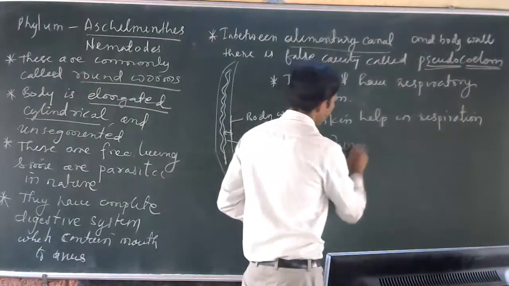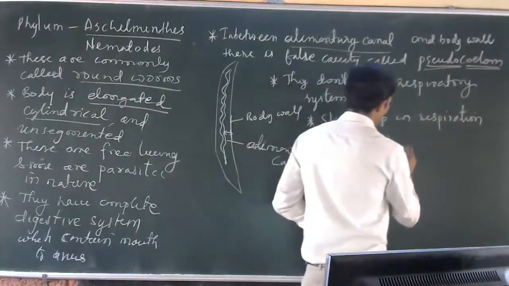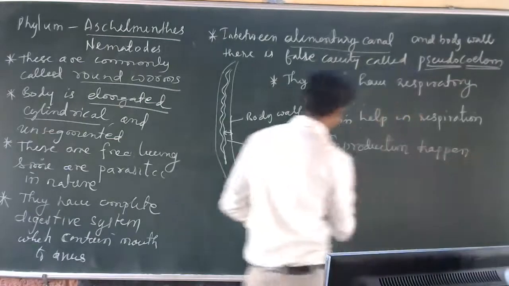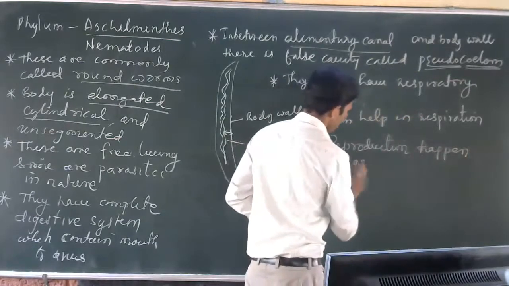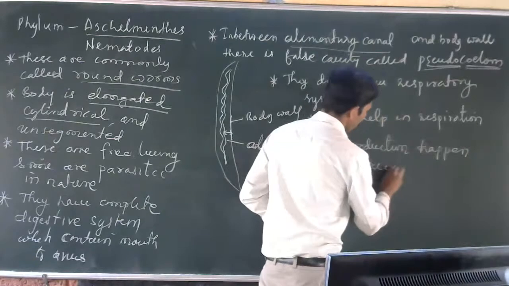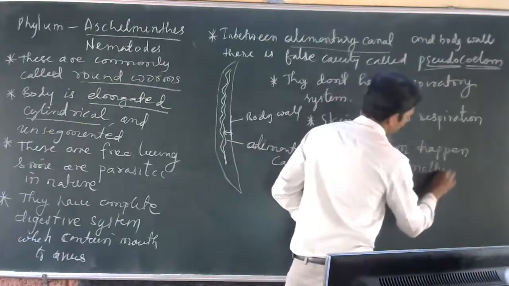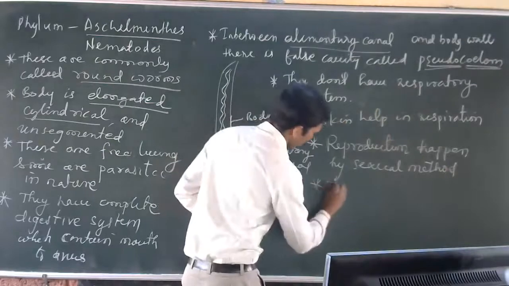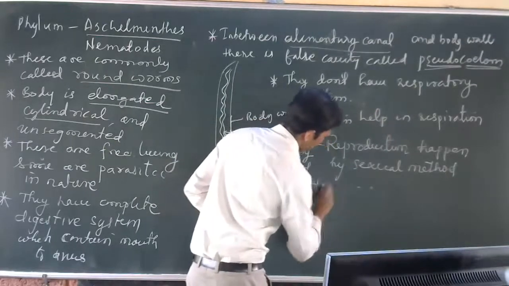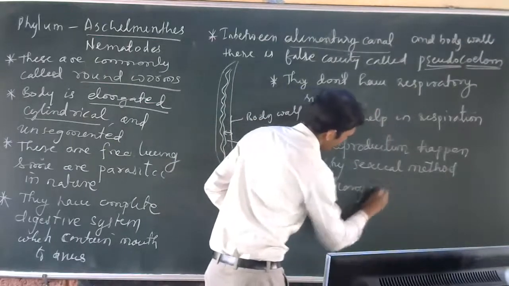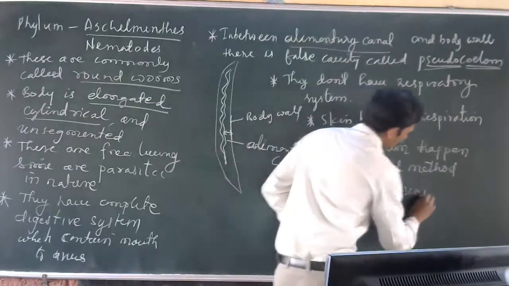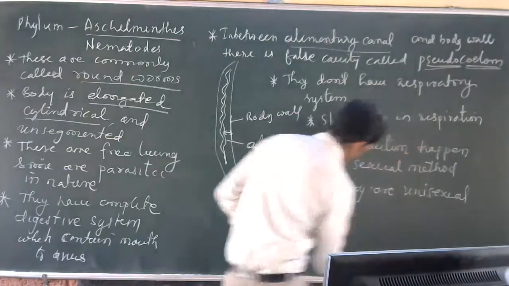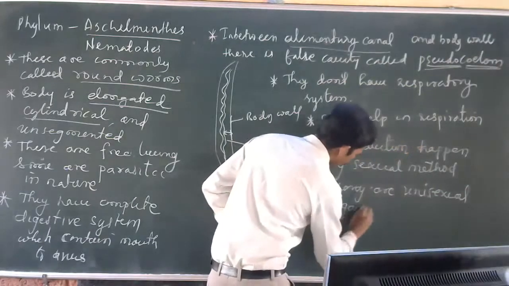Reproduction happens by the sexual method. Many are unisexual organisms.